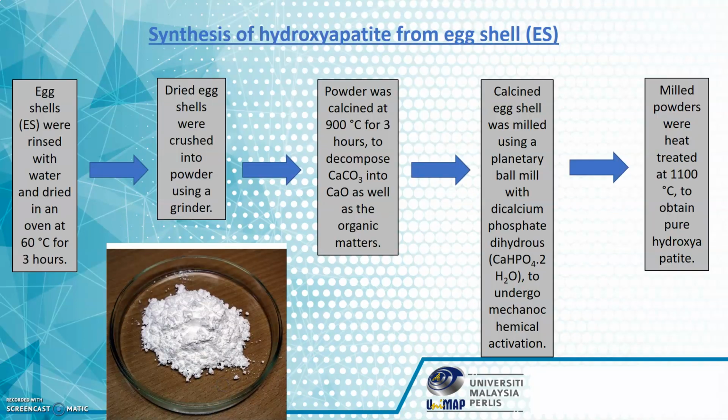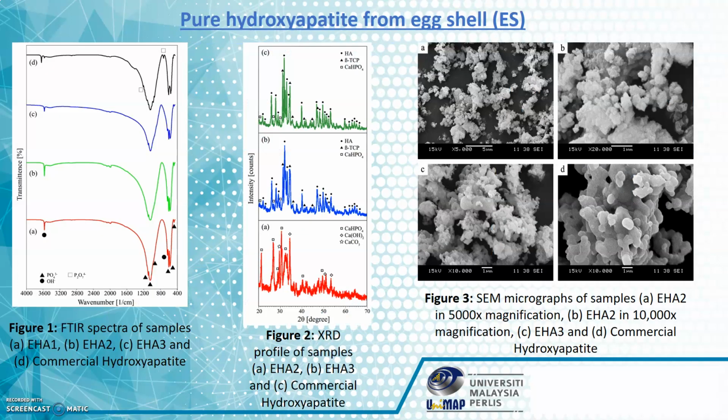This is the method for synthesis of hydroxyapatite from eggshell. Firstly, eggshells were rinsed with water and dried in an oven. Then dry eggshells were crushed into powder using a grinder. Next, the powder was calcined at 900 degrees Celsius for 3 hours to decompose calcium carbonate into calcium oxide. Then the calcined eggshell was milled using a planetary ball mill with dicalcium phosphate dihydrate to undergo mechanochemical activation. Lastly, the milled powders were heat treated at 1100 degrees Celsius to obtain pure hydroxyapatite.